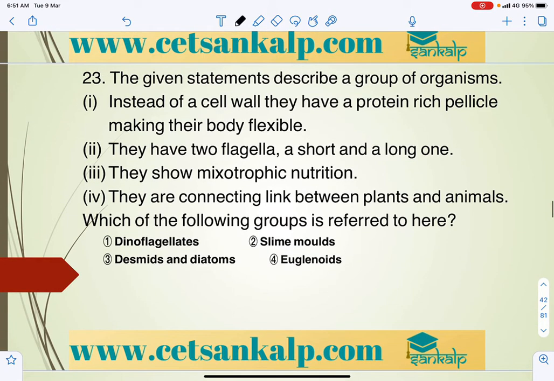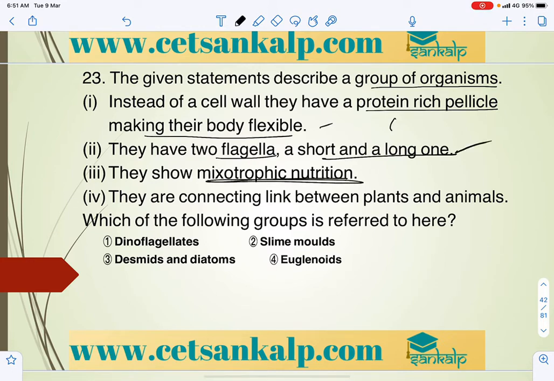The given statement describes a group of organisms. Let us read that. Instead of a cell wall, they have a protein-rich pellicle making their body flexible. That is related to Euglena. They have two flagella, one short, one long. They show mixotrophic nutrition. Just now we discussed that, that is Euglena. All these characters are accompanied with euglenoids only. They are the connecting link between plants and animals, that is mixotrophs. So the group is euglenoids.